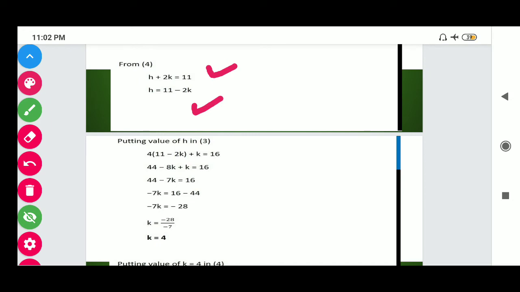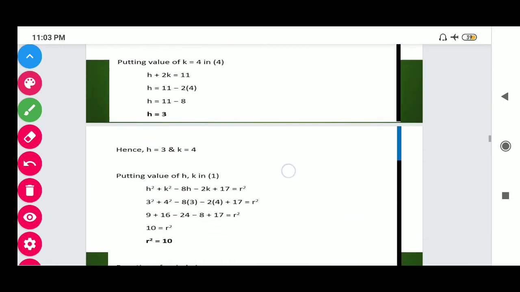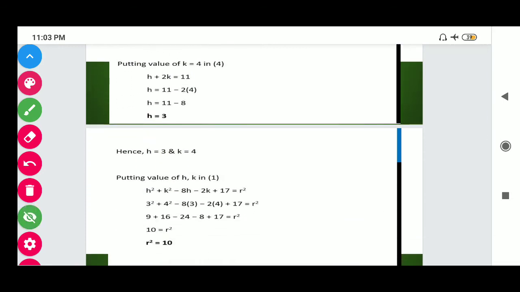By putting the value of h in the equation, we get 4(11 - 2k) + k = 16. 4 into 11 is 44, minus 8k plus k equals 16, and by solving this we get k. Now we have to find the value of h and r also. So put the value of k in the fourth equation. By calculating this we get h = 3.